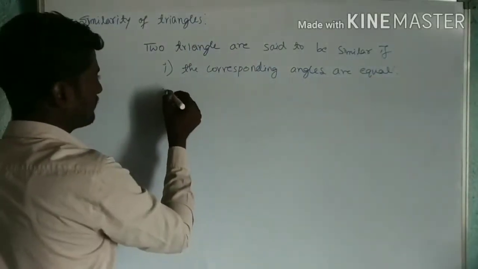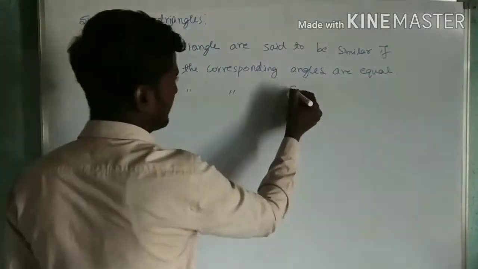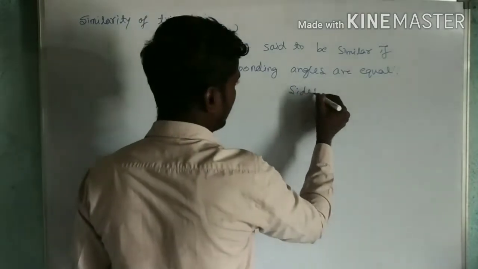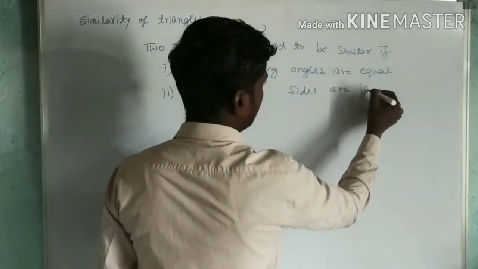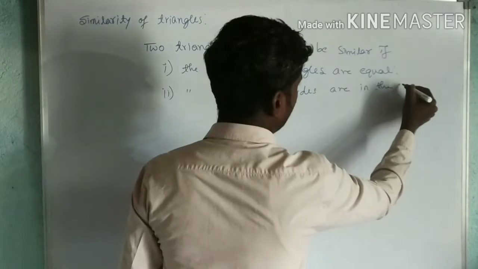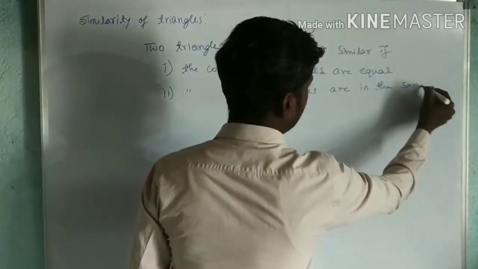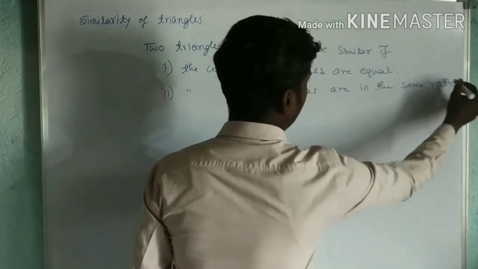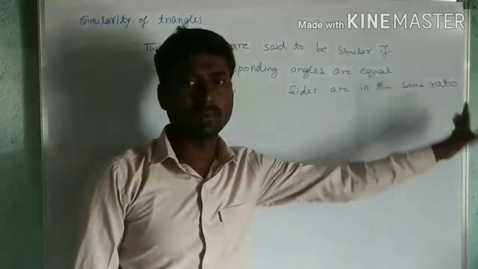Now the second one, the corresponding sides are in the same ratio, or proportion also you can say. Proportion or same ratio, both are same.